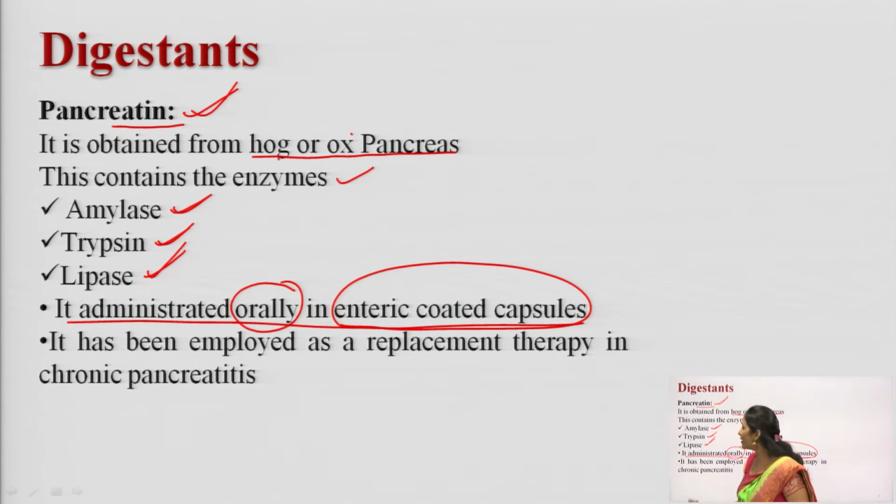Pancreatin consists of amylase, trypsin and lipase, and is administered orally in a coated form to prevent gastric inactivation. It is employed as a replacement therapy in chronic pancreatic conditions.